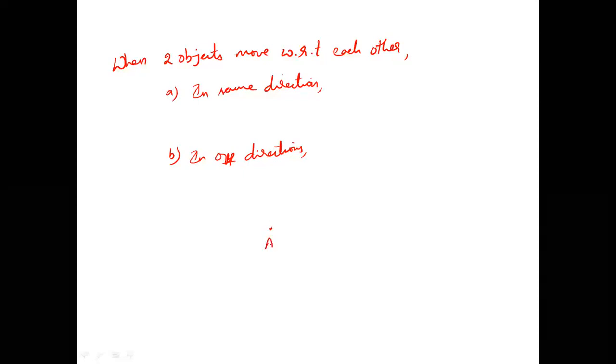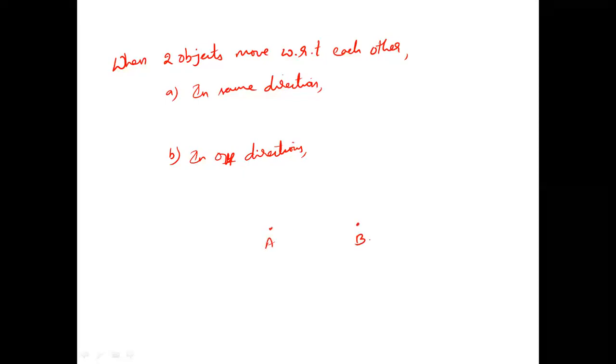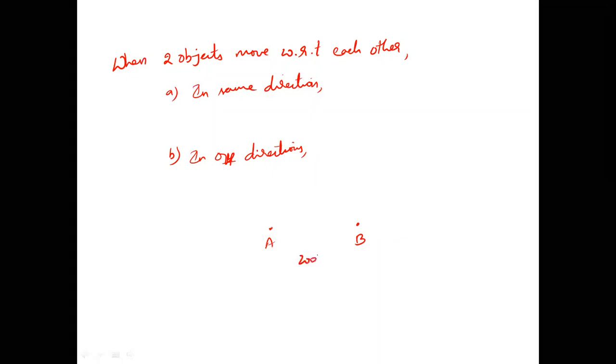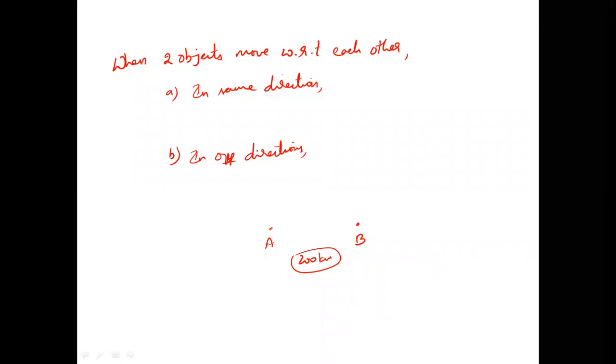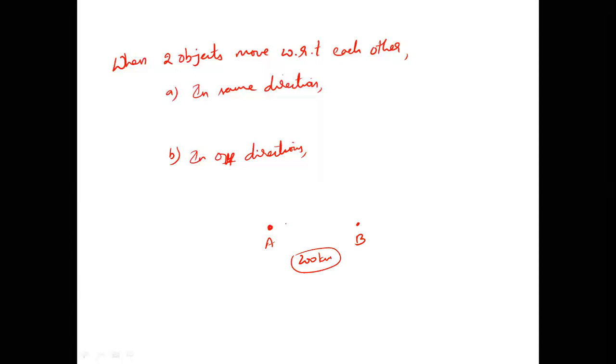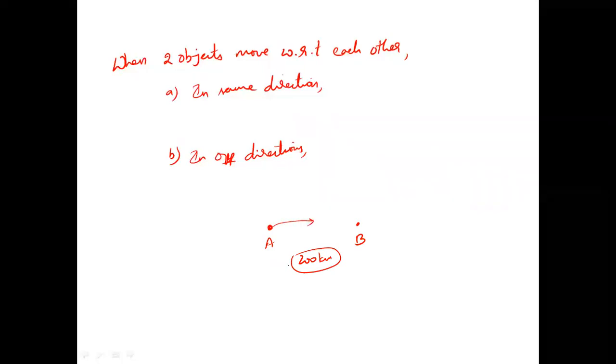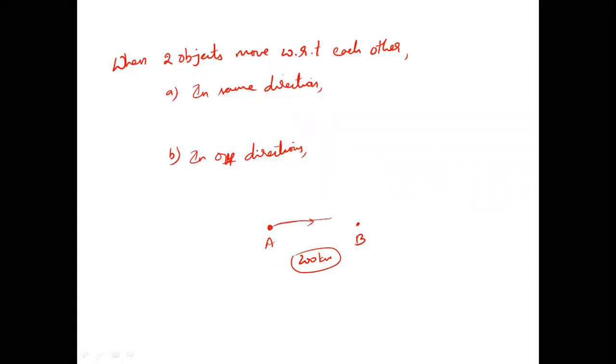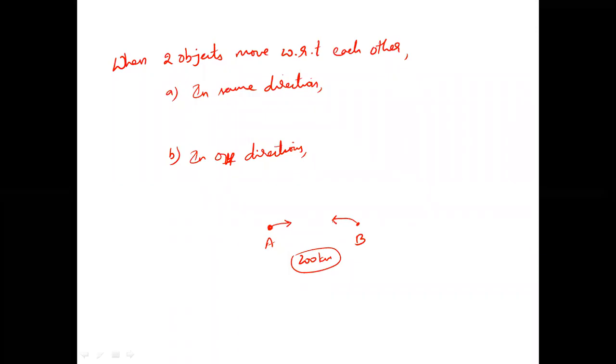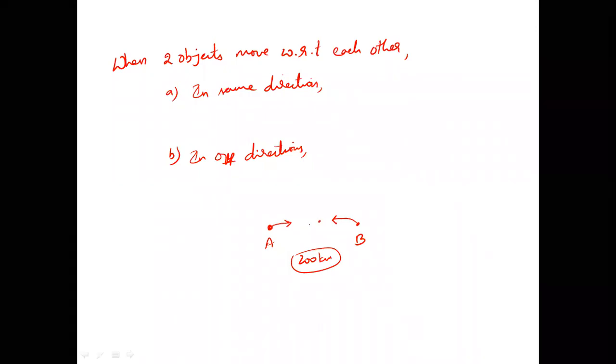Let's say I am at a place A and my friend is at a place B. We are 200 kilometers apart from each other. One day I called my friend at B and said, I want to come and meet you. Now, if I have to go and meet my friend, how many kilometers do I have to travel? 200 kilometers. Now, when I started traveling like this, my friend called me and said, I am also coming towards you. So let us meet wherever we can meet. So let's say we are meeting here.